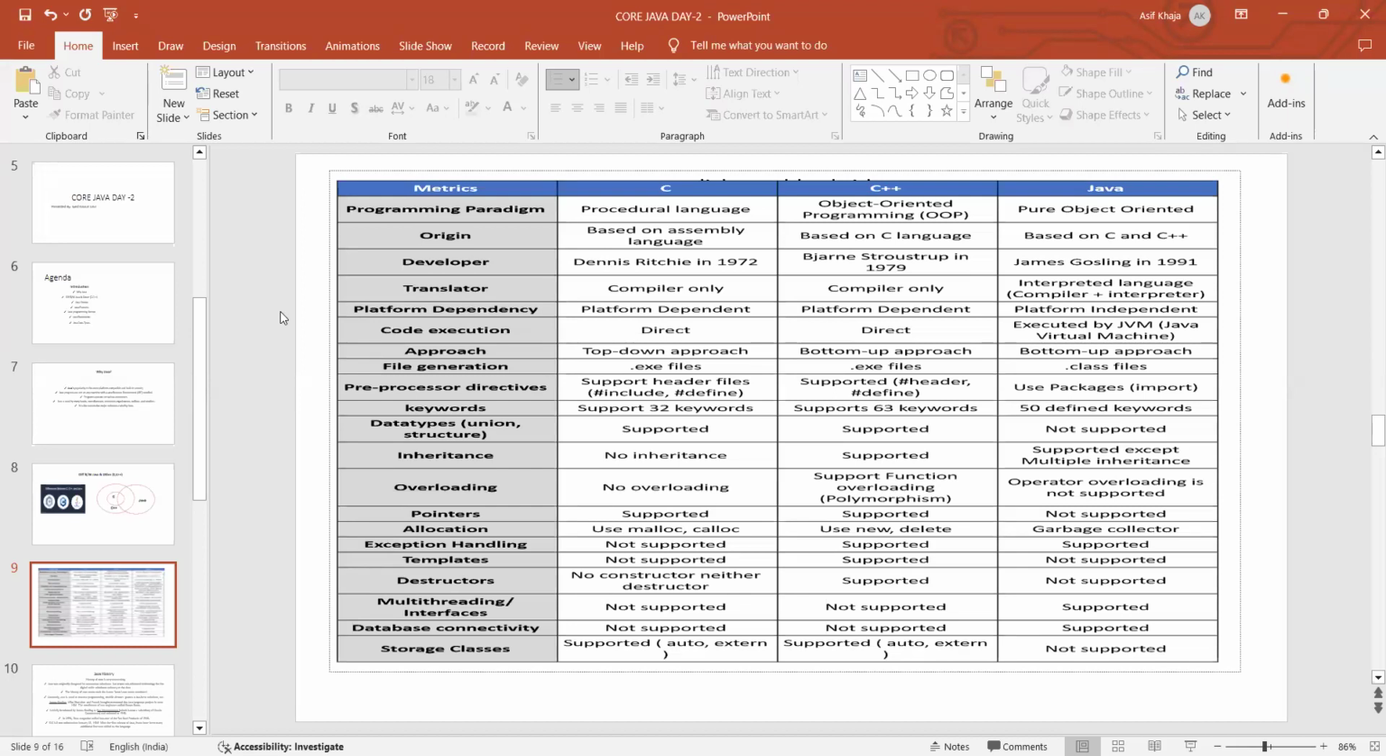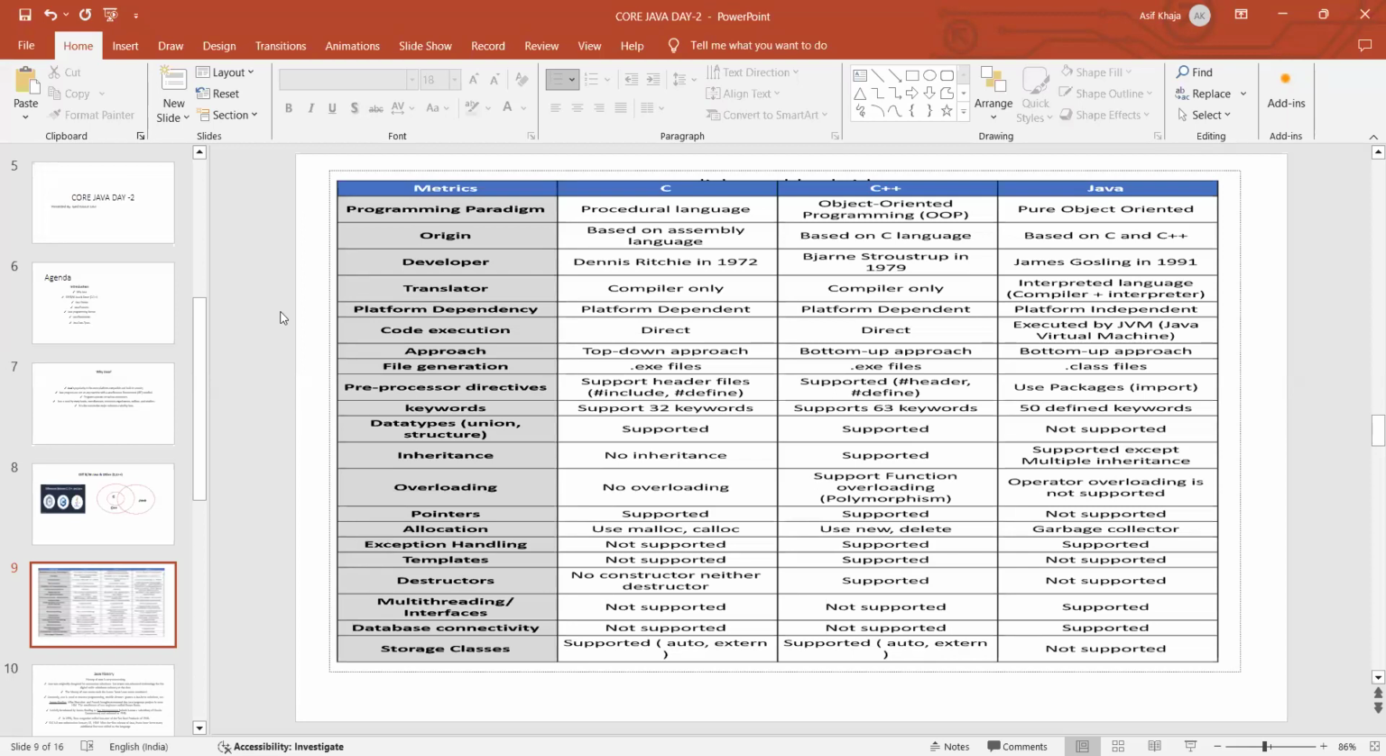Next, the origin, meaning based on which language these languages have been developed. C has been developed based on assembly language. C++ has been developed based on the C language. When it comes to Java, it is developed based on C and C++.